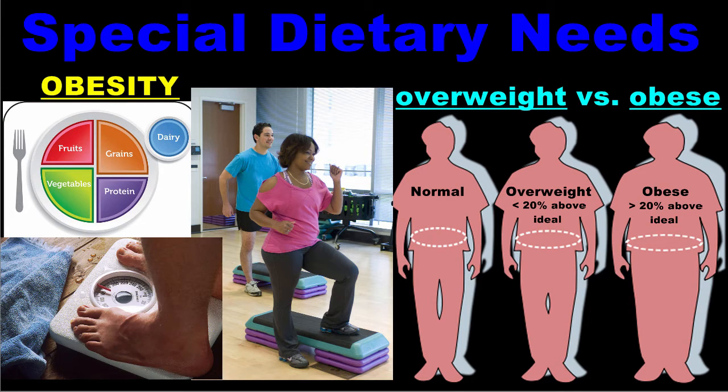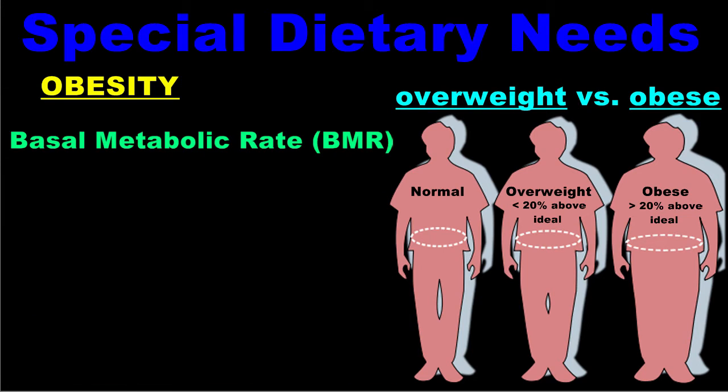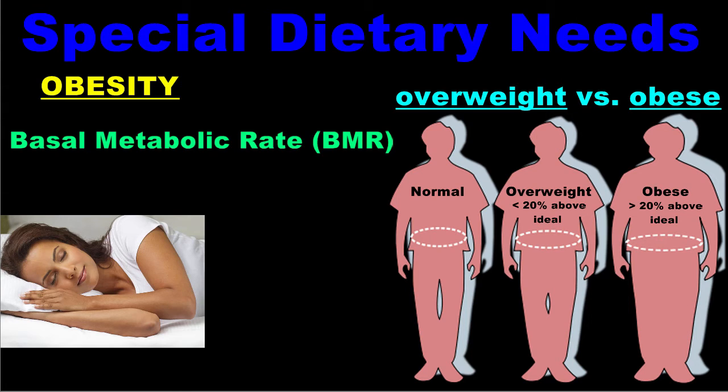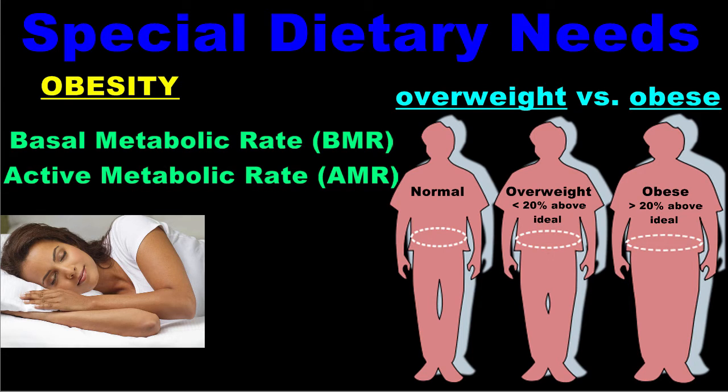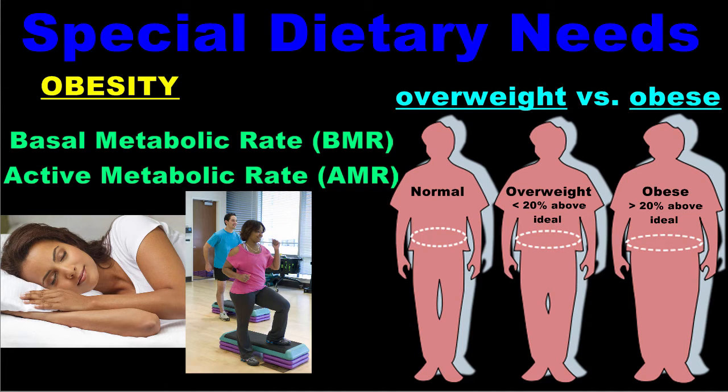Basically, in order to lose weight, a person must consume fewer calories than their body uses. Your basal metabolic rate, or BMR, is the number of calories your body uses at rest to perform basic functions like breathing and keeping your heart beating. Your active metabolic rate, or AMR, includes the calories you burn during physical activity like climbing stairs, riding your bike, or mowing the lawn.